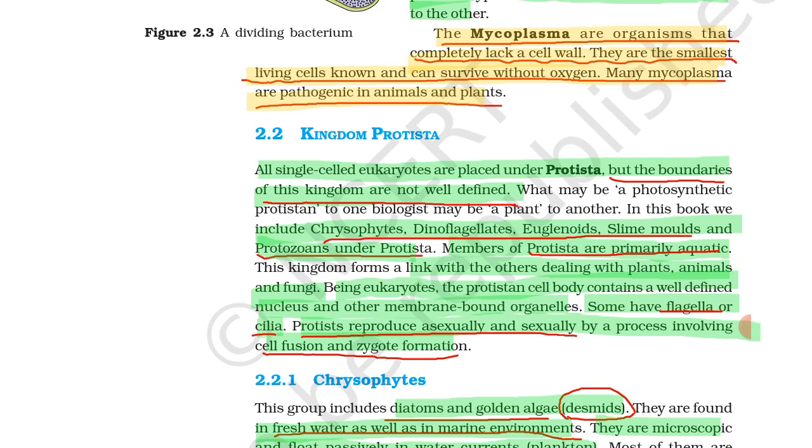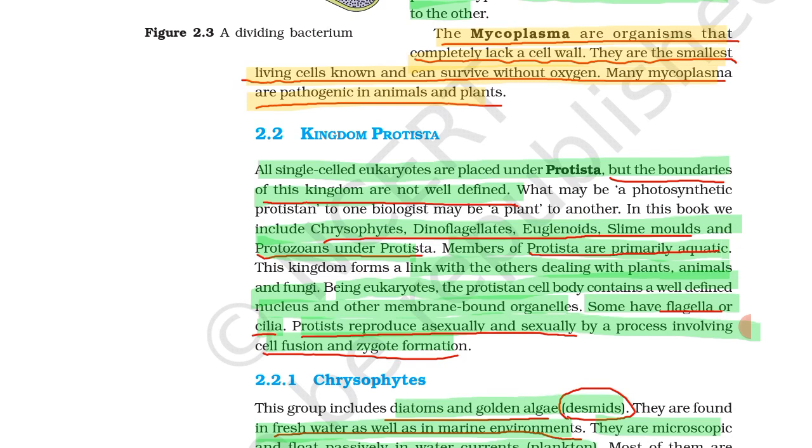This kingdom forms a link between the others dealing with plants, animals and fungi. Being eukaryotes, the protista cell body contains a well-defined nucleus and other membrane-bound organelles.